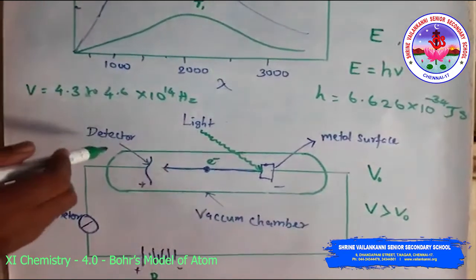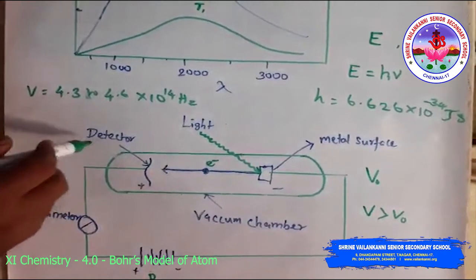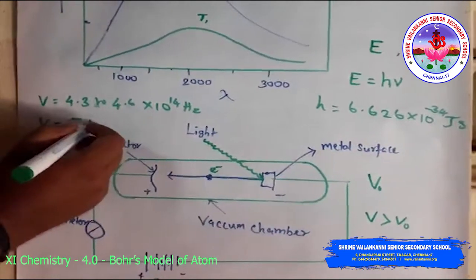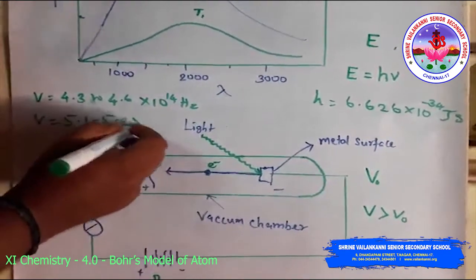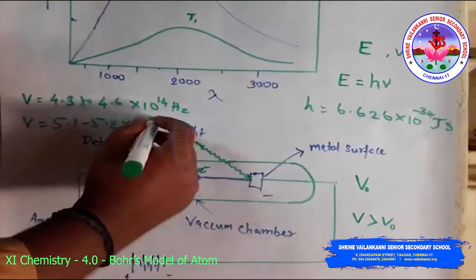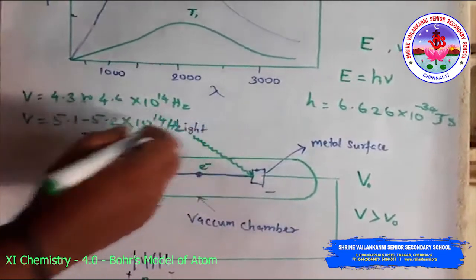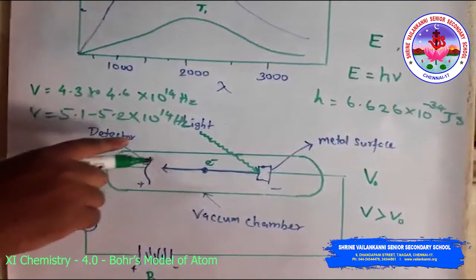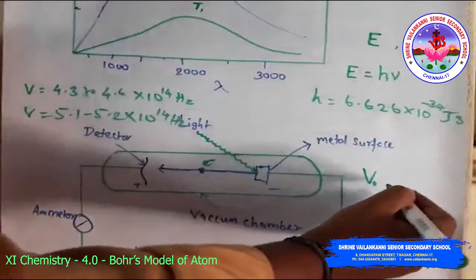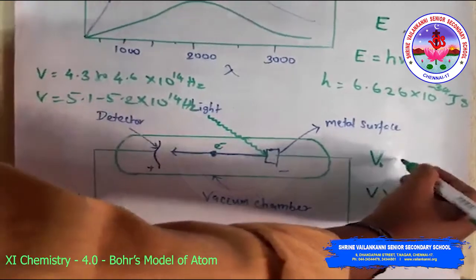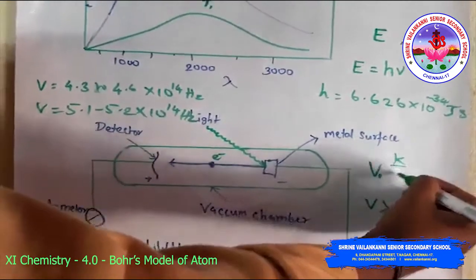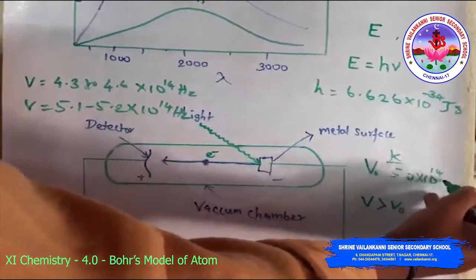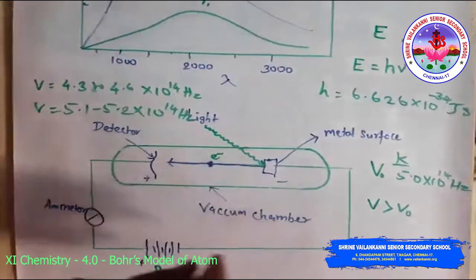But as soon as even a very weak yellow light, of frequency 5.1 to 5.2 × 10^14 hertz, shines on the potassium metal, the photoelectric effect is observed. So the threshold frequency for potassium metal is 5.0 × 10^14 hertz.